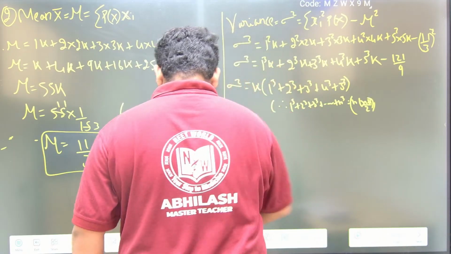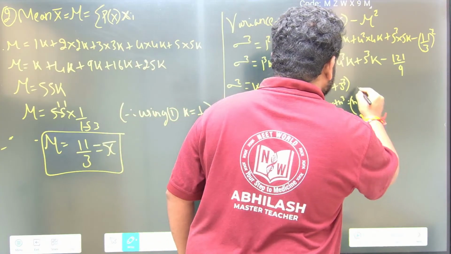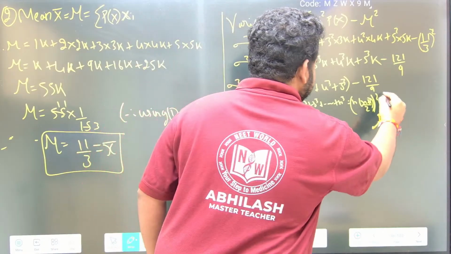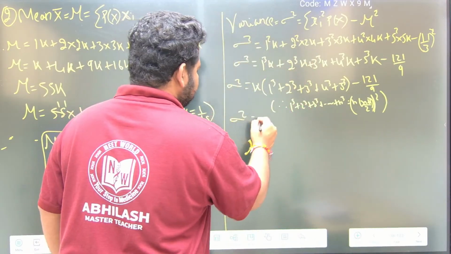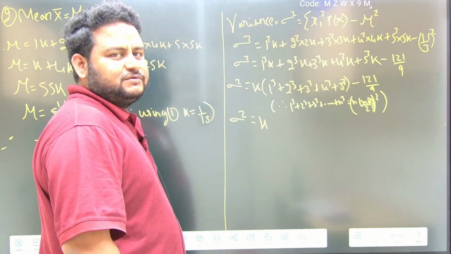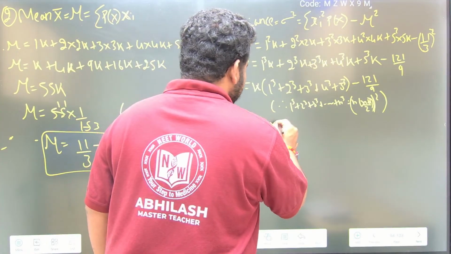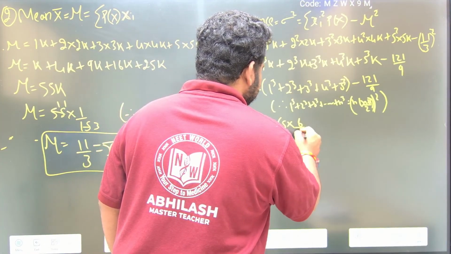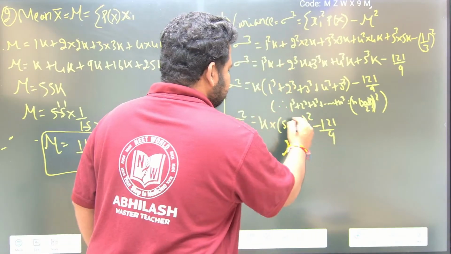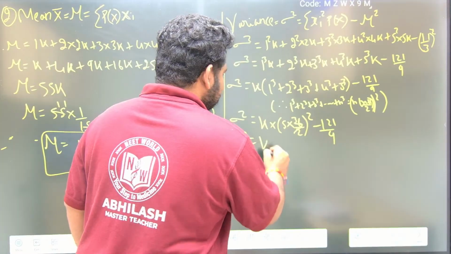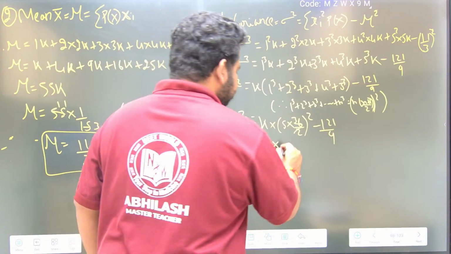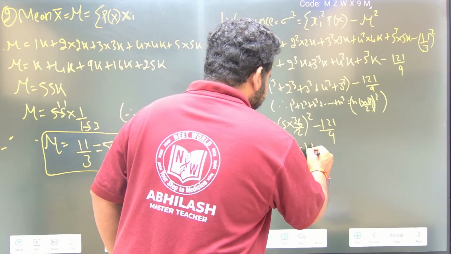See, n into n plus 1 by 2 whole square, minus 121 by 9. Because of this reason, I can write sigma square as k into, n is 5 here, so 5 into 5 plus 1, which is 5 into 6 by 2 whole square, minus 121 by 9. 2 threes are, so this will become sigma square equal to k into 5 into 3 is 15, that is 15 square, minus 121 by 9.